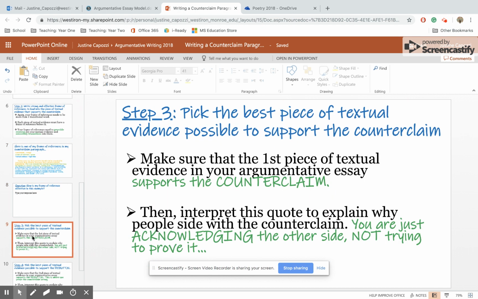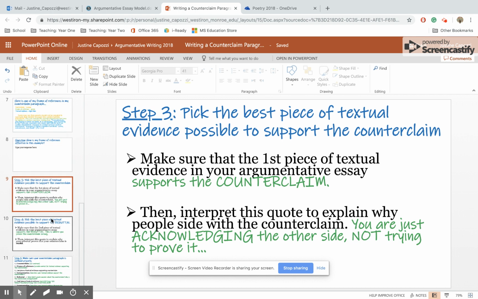So we are going to skip to step 3. You need to pick the best piece of textual evidence possible to support the counterclaim. You're not trying to prove it, but you're acknowledging the other side. So you're not trying to refute the counterclaim yet, but you're just showing this is why people think this way. So you're going to pick that piece of textual evidence, insert it. Of course, you're going to have your frame of reference before that. Then you're going to interpret this quote to explain why people side with the counterclaim. Let me just reiterate, you're just acknowledging the other side. You're not trying to prove it, okay?